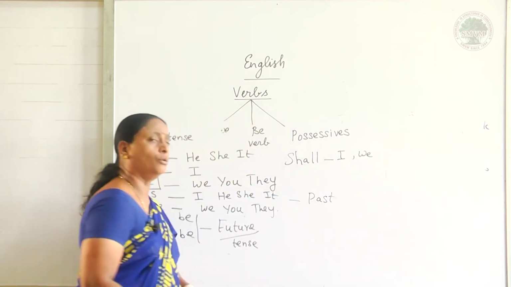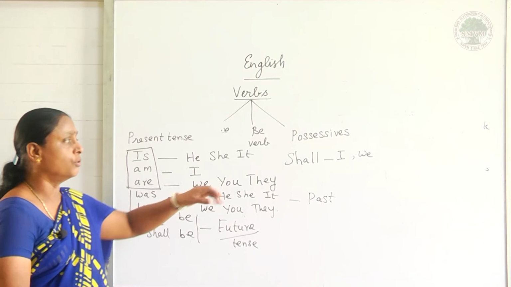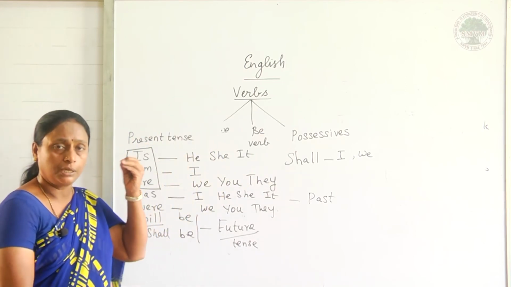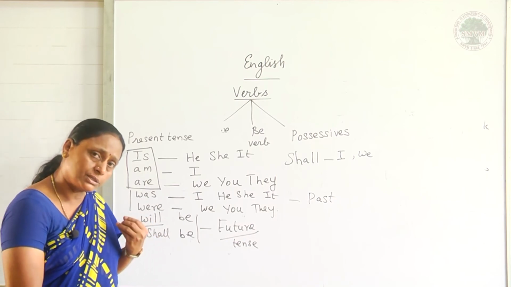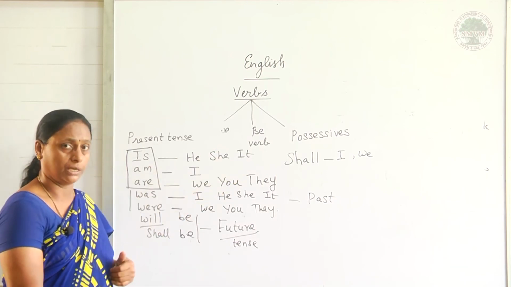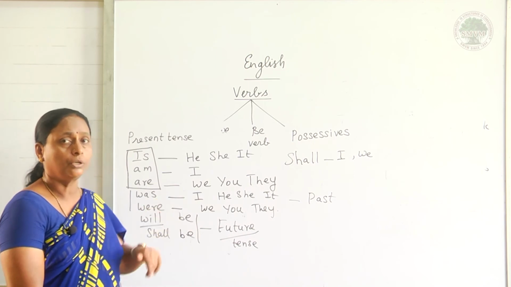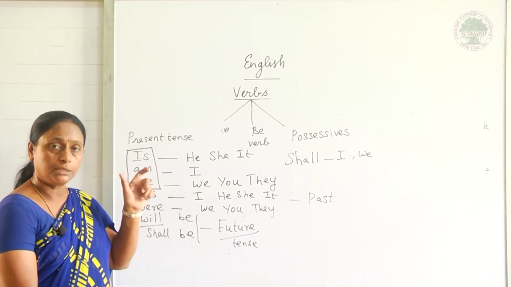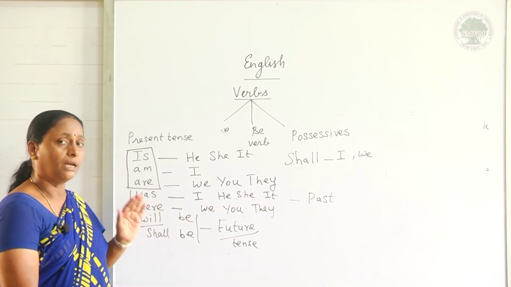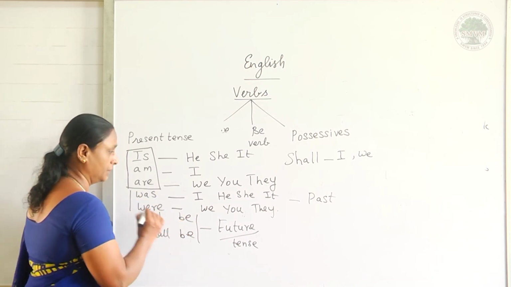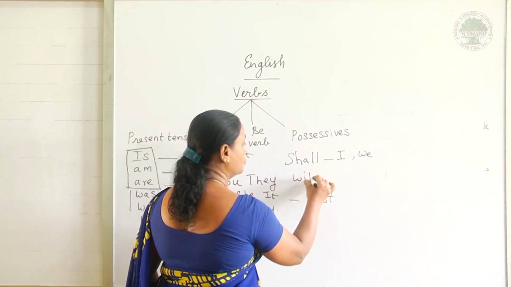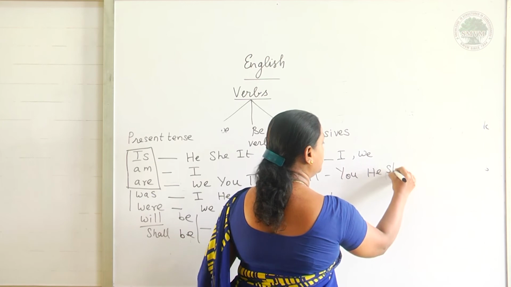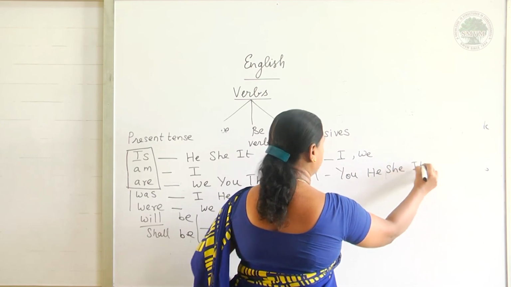But when we go deep, it shows the possibility. When it is possibility or some expectation or some suggestion means I can use this shall. But I am not sure means I can use shall. But I am sure, there is certainty, surety, confirm means I can use this will. So, will is used for you, he, she and it.